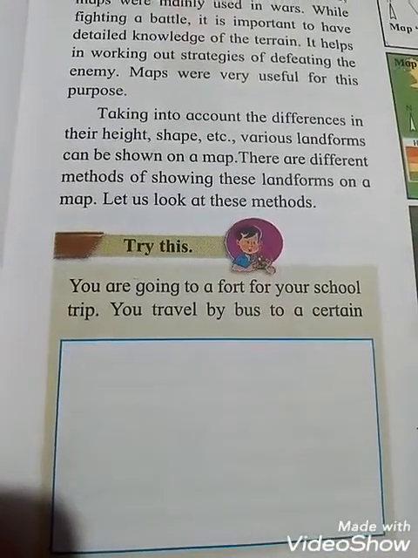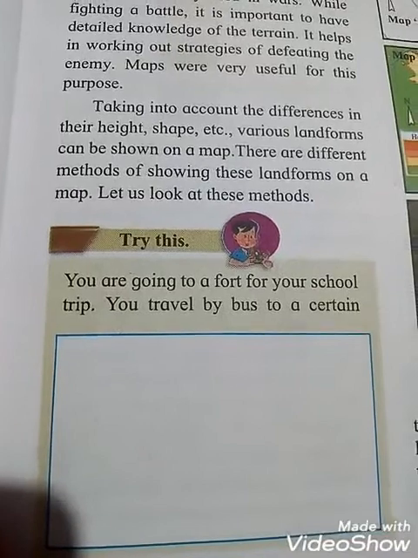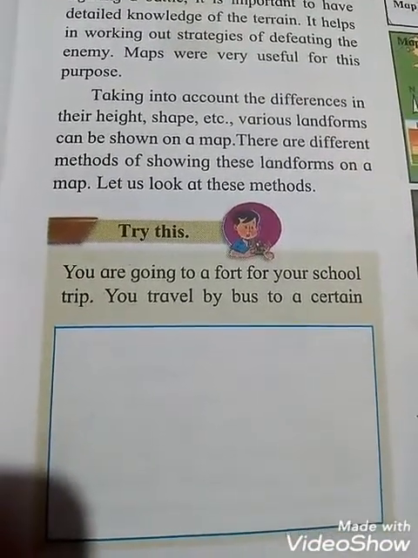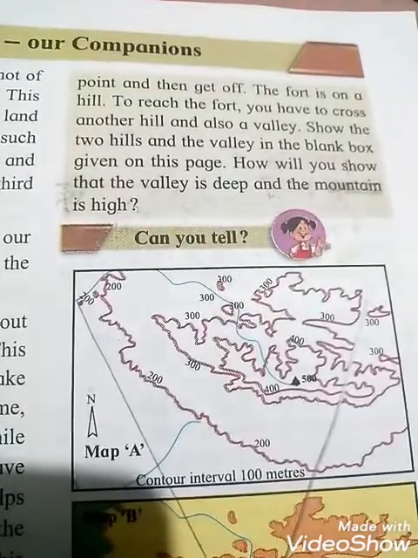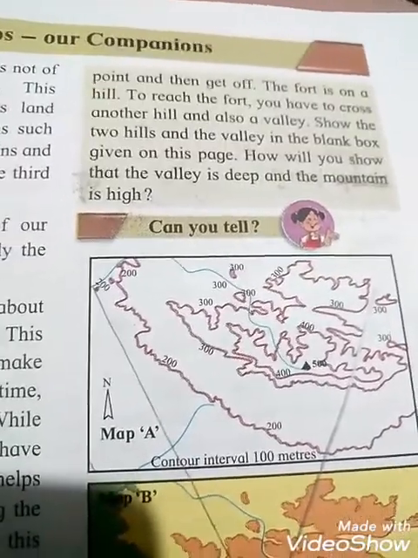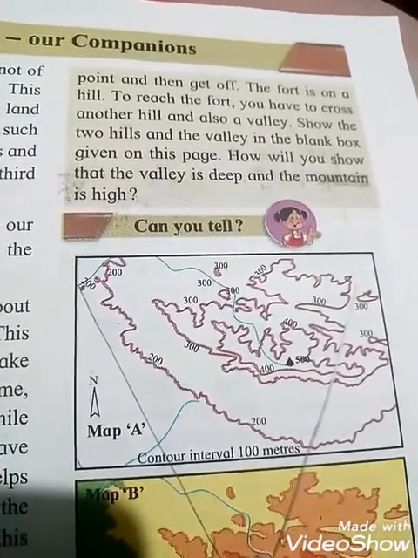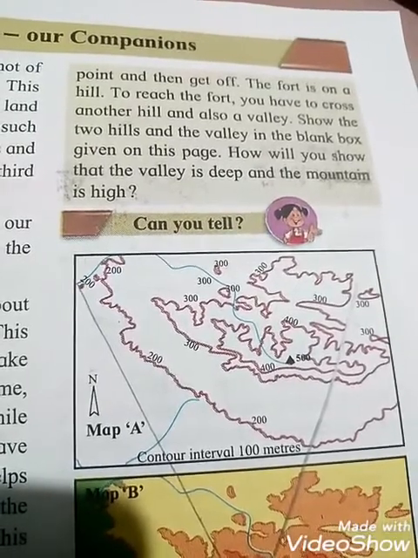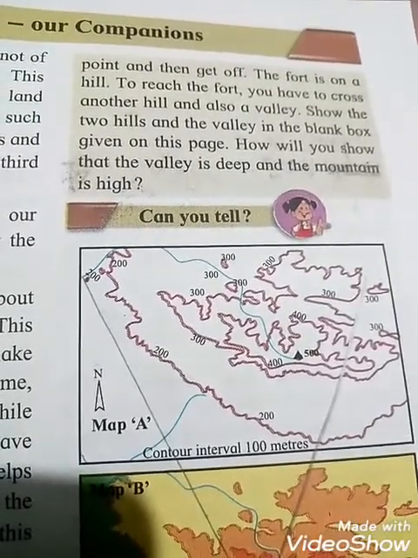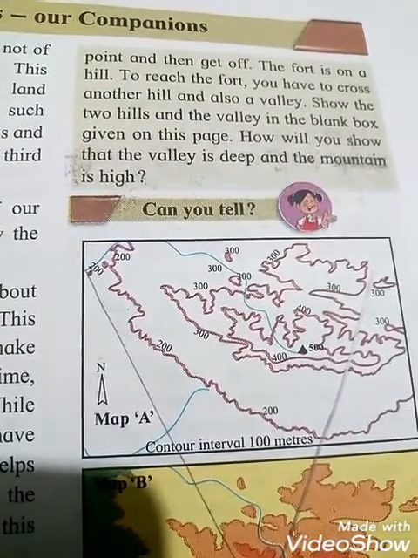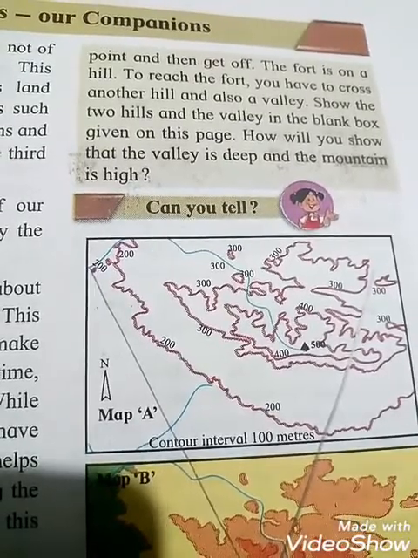You are going to a fort for your school trip. Suppose you travel by bus to a certain point and then get off. The fort is on a hill. To reach the fort, you have to cross another hill and also a valley. Show the two hills and the valley in the blank box given on this page. How will you show that the valley is deep and the mountain is high?